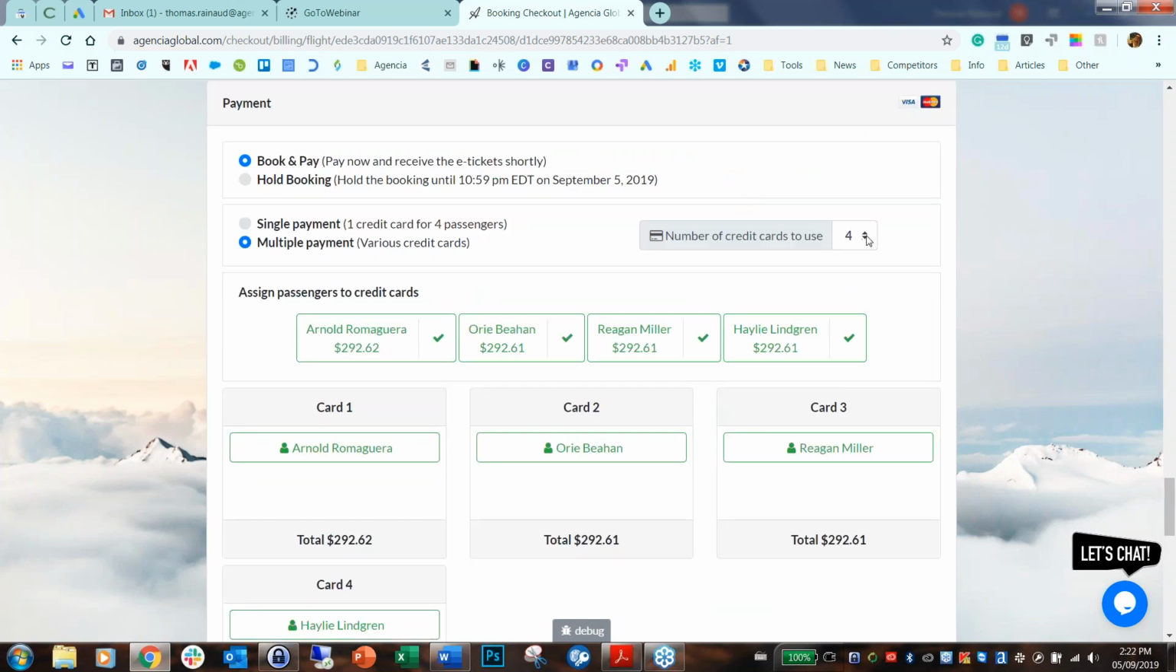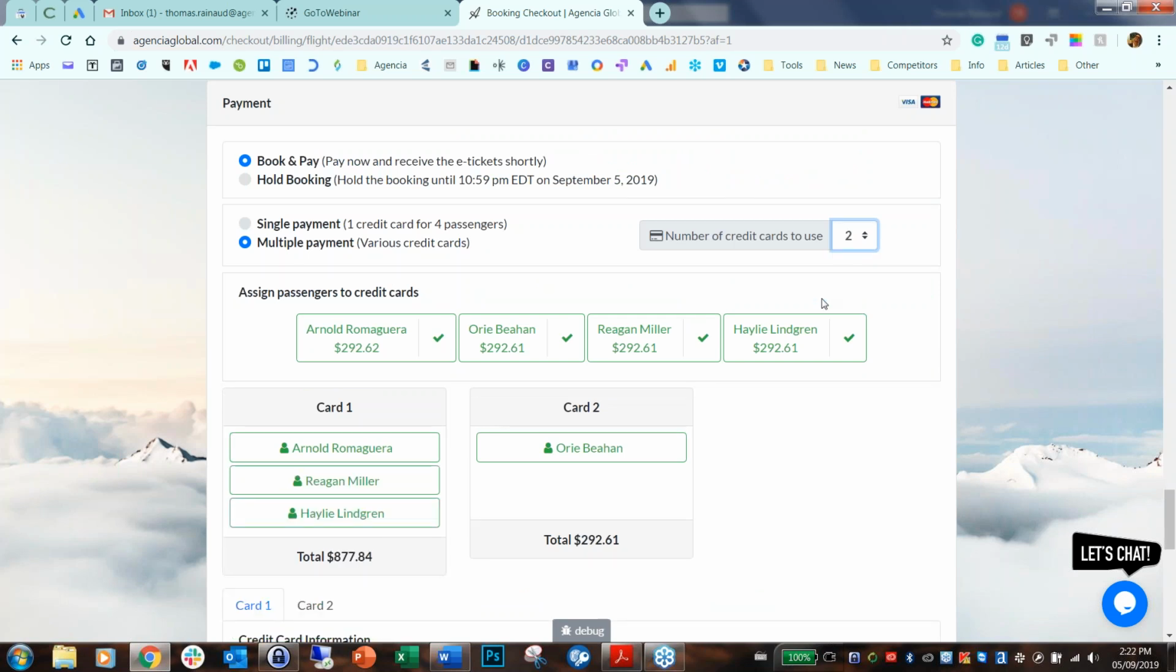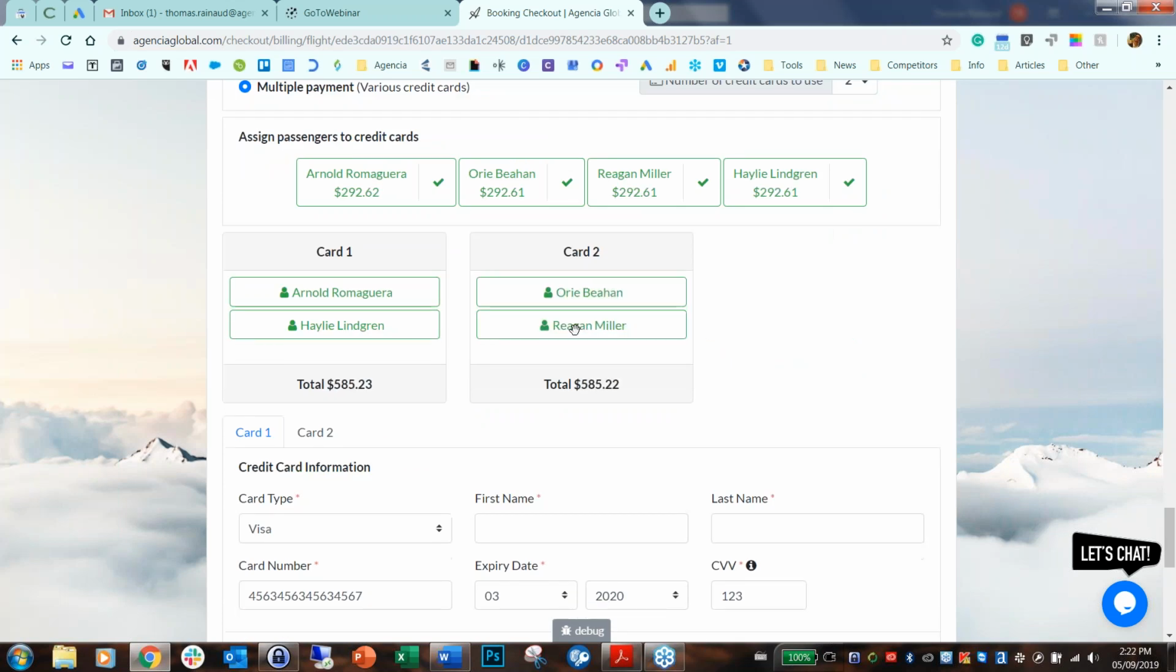Now, by default, you get as many credit cards as you have passengers. So in our case, since we have 4 passengers, we get 4 credit cards. But let's say you have 2 couples and they want to pay with 1 credit card each, just select 2 and switch the fares. And there you go. You only have 2 credit cards to fill now.